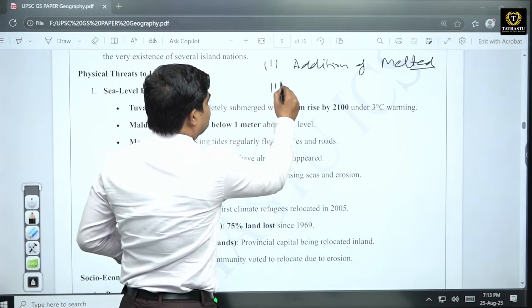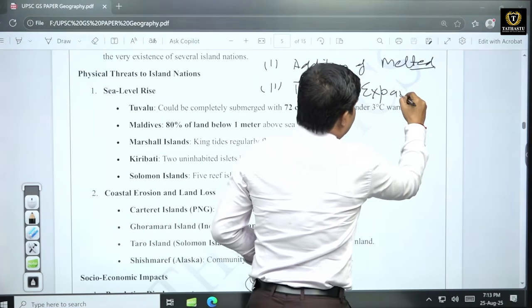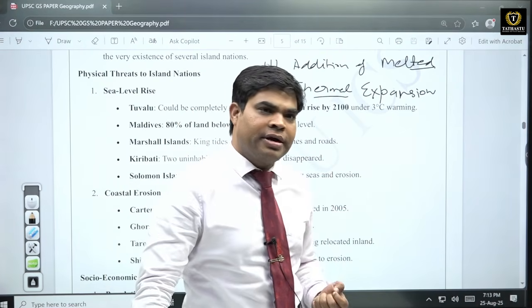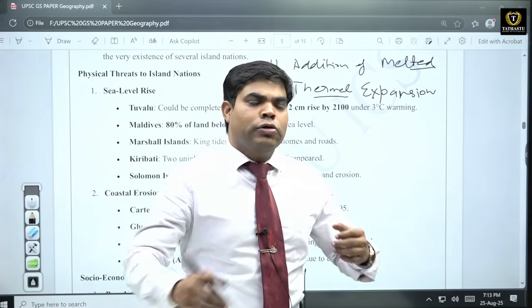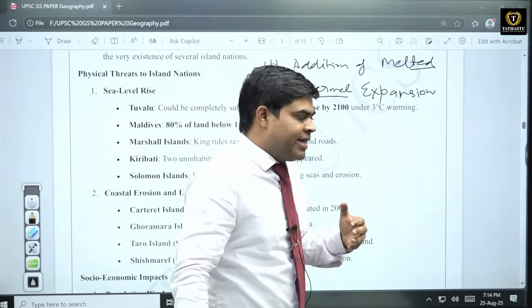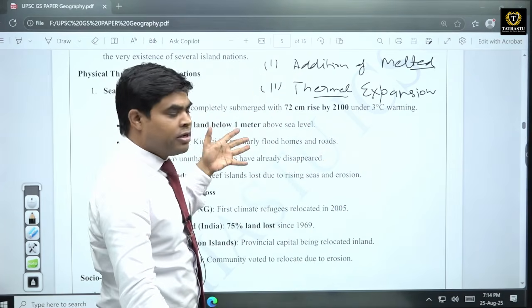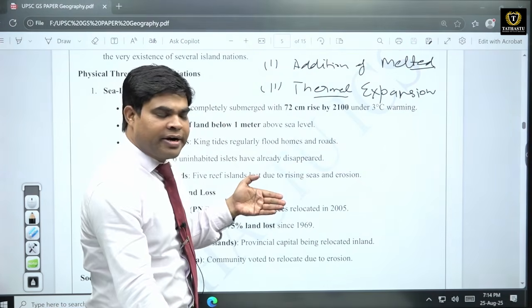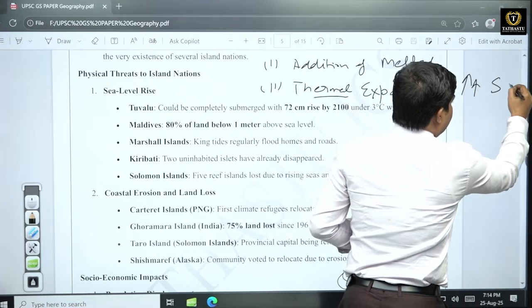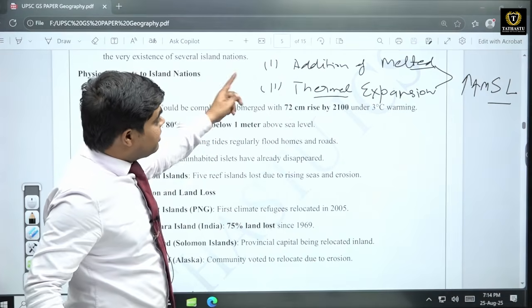Second is thermal expansion. As you are very much aware, water expands due to temperature. If you heat the water, the water molecules move a little bit farther away from each other. Because of that there is some expansion inside the water, and this is called thermal expansion. So these two factors, addition of melted water as well as thermal expansion, will result in a rise in mean sea level, MSL.